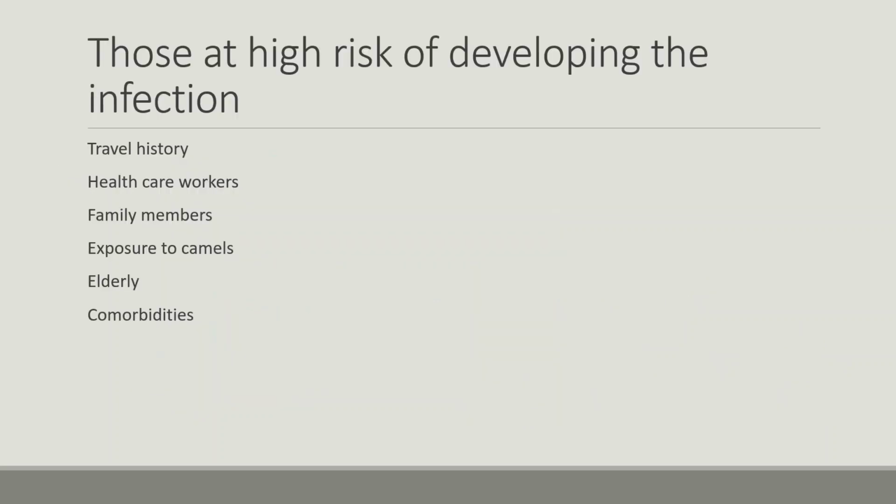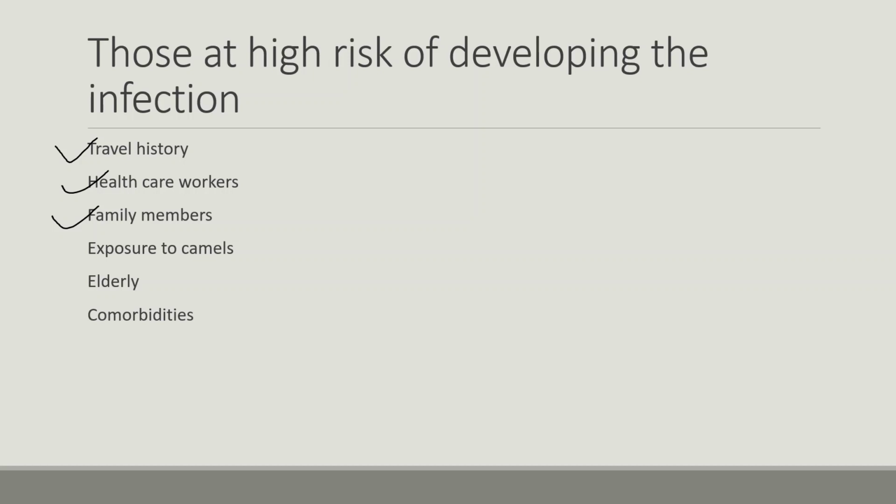Now, who are the people at high risk of developing this infection? The first is travel history, from areas where the virus is endemic. Second is healthcare workers who are working without proper precautions, without proper PPE kits. Next is family members, when other family members have tested positive for the virus, since prolonged contact can transmit the virus.